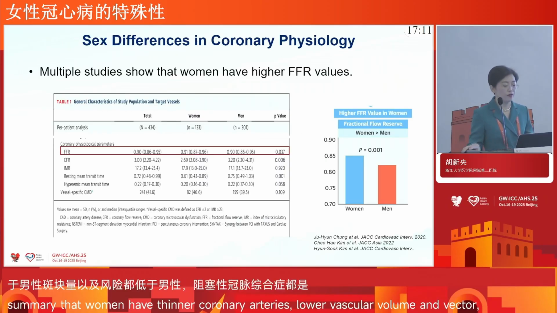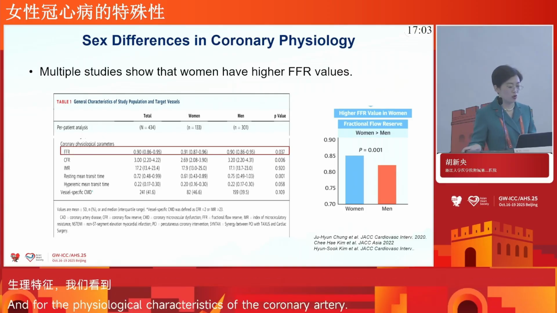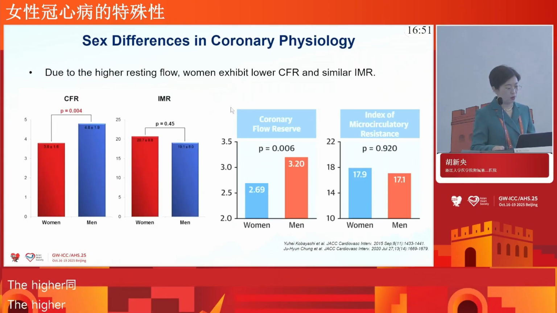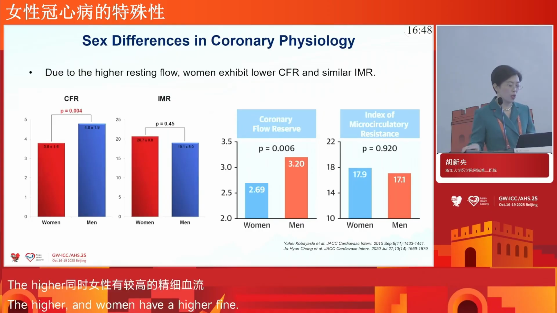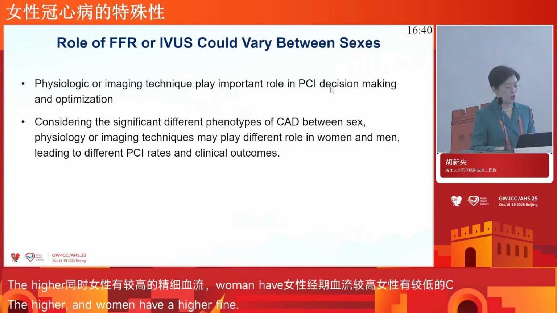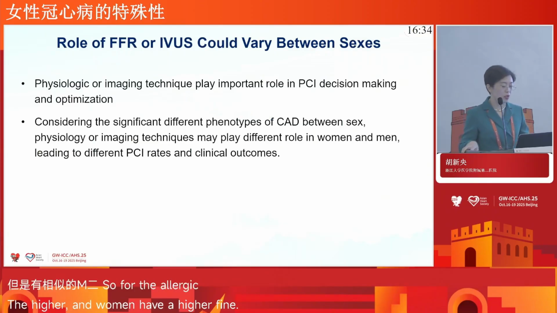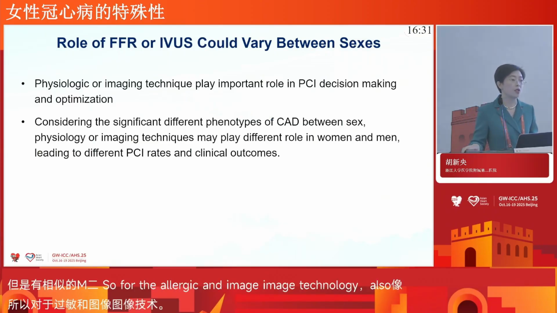As for coronary physiology, there are also significant sex differences. Multiple studies have shown that women have a higher FFR than men, and also women have a higher resting blood flow. Due to the high resting flow, women also have a low CFR but a similar IMR. So physiologic and imaging technology also play an important role in PCI decision making and PCI optimization.